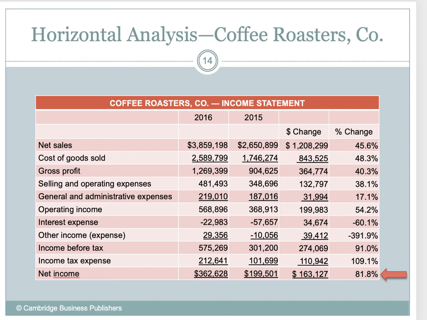And we can do this both for income statement and balance sheet. So look at the income statement. And look at that net income. In 2015, net income was $199,500. In 2016, it's $362,628. So what is the change? Well, in dollars, it went up $163,000 basically. That change, what is that from a percentage standpoint? Well, it's 81.8%. That means our net income increased 81.8% compared to last year, okay?